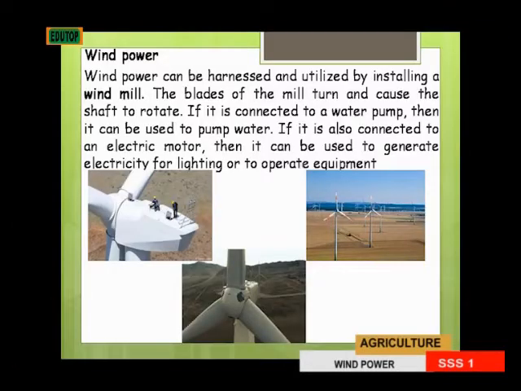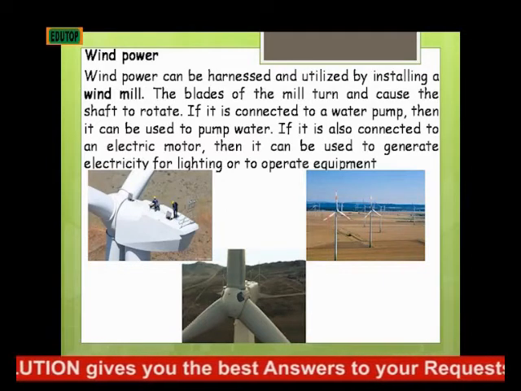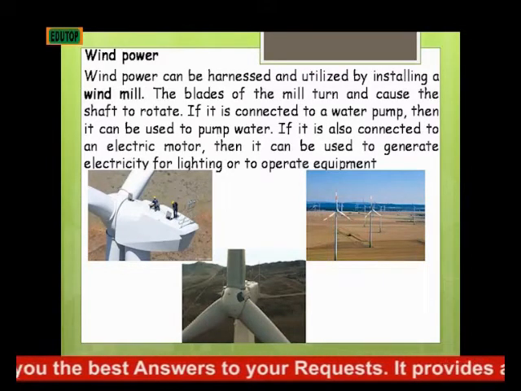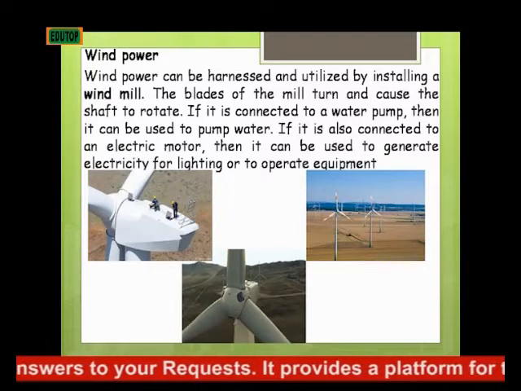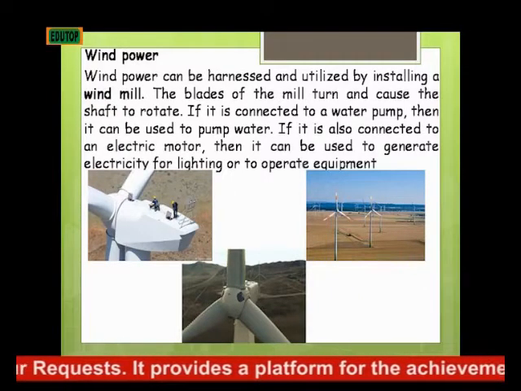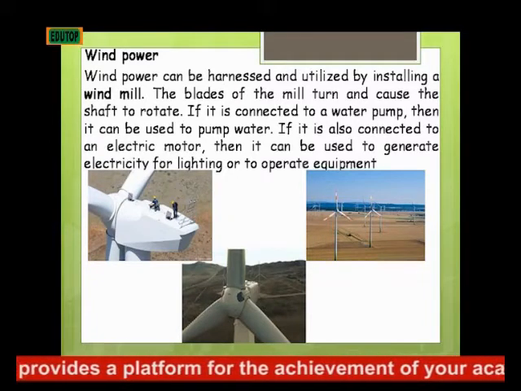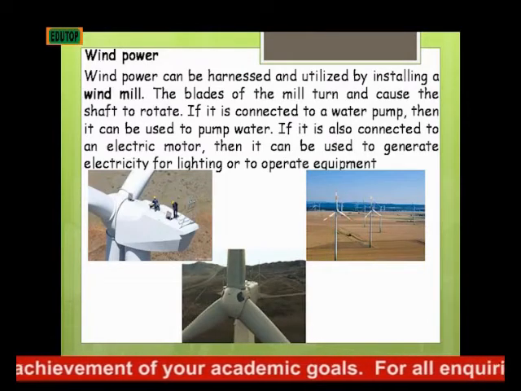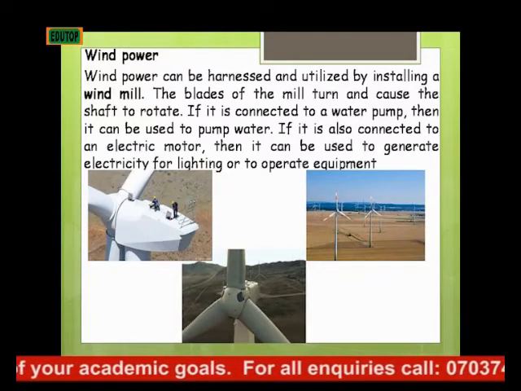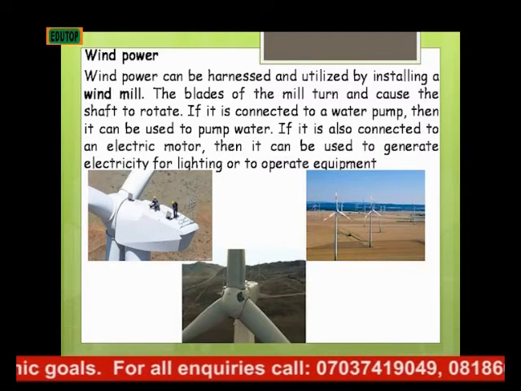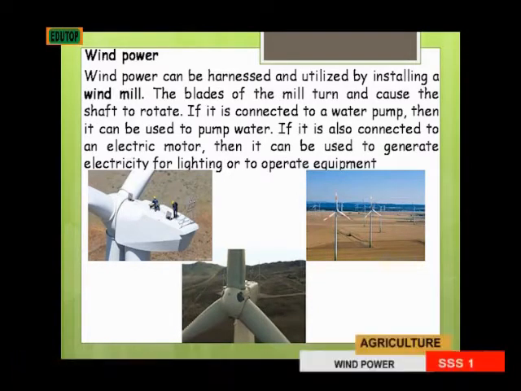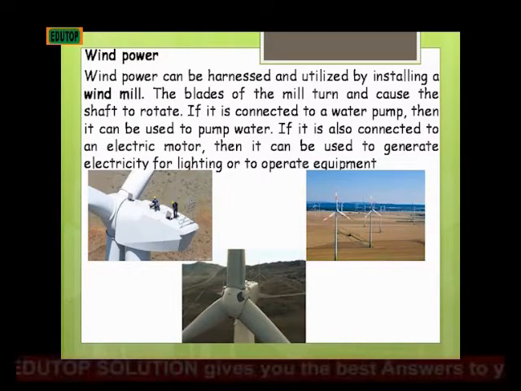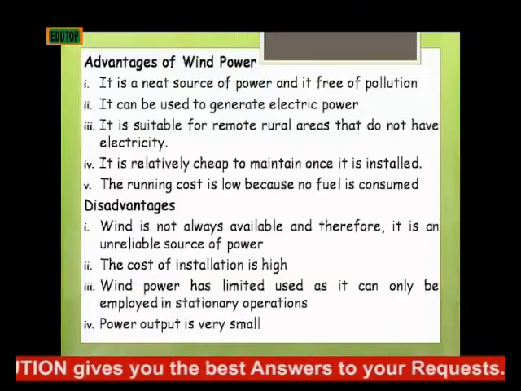Now we'll be looking at wind power. Wind power is another source of power being used on the farm. The wind power can be harnessed and utilized by installing a windmill. The blades of the mill turn and cause the shaft to rotate. If the shaft is connected to a water pump, it can be used in pumping water, and it can also be connected to an electric motor that can be used to generate electricity for lighting or to operate other equipment. What are the advantages of wind power?